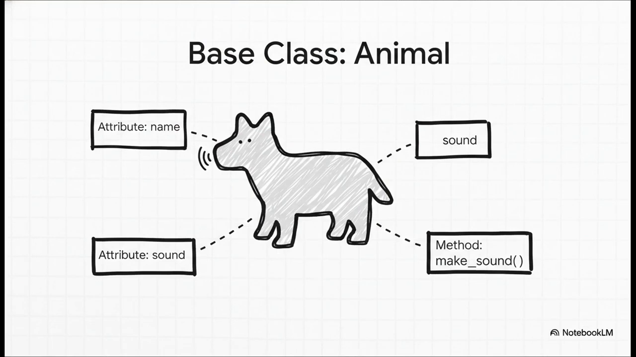Imagine we create a general parent class called animal. We can say that every single animal has a name, a sound it makes, and a method called makeSound. This is our generic blueprint.